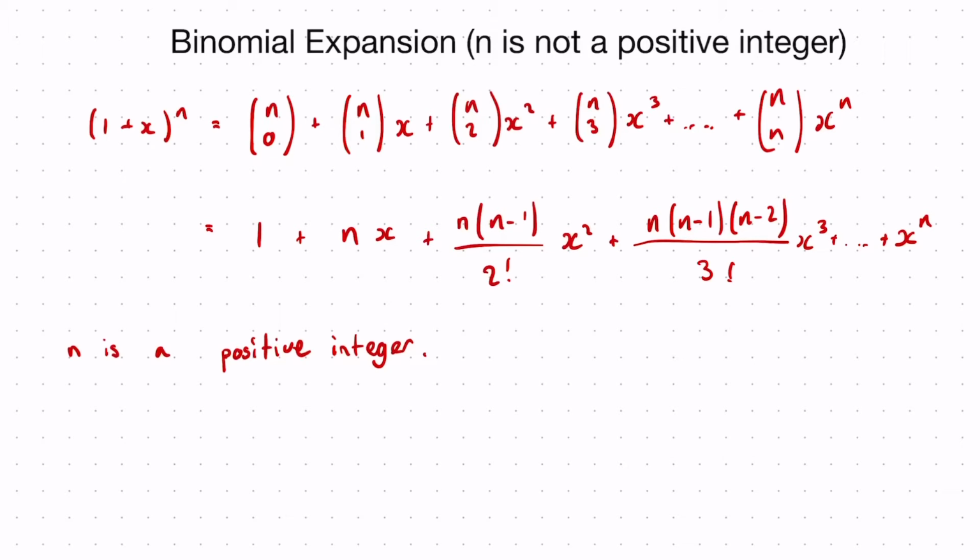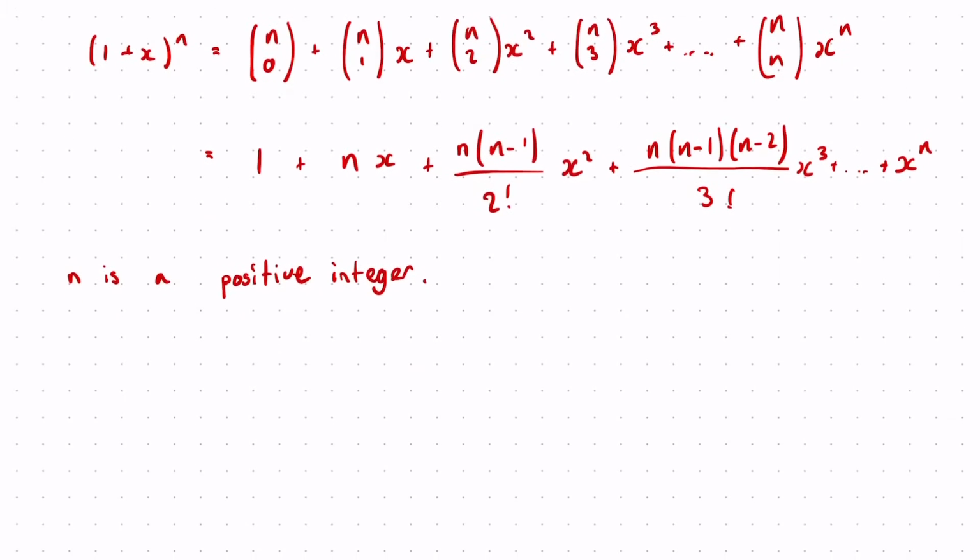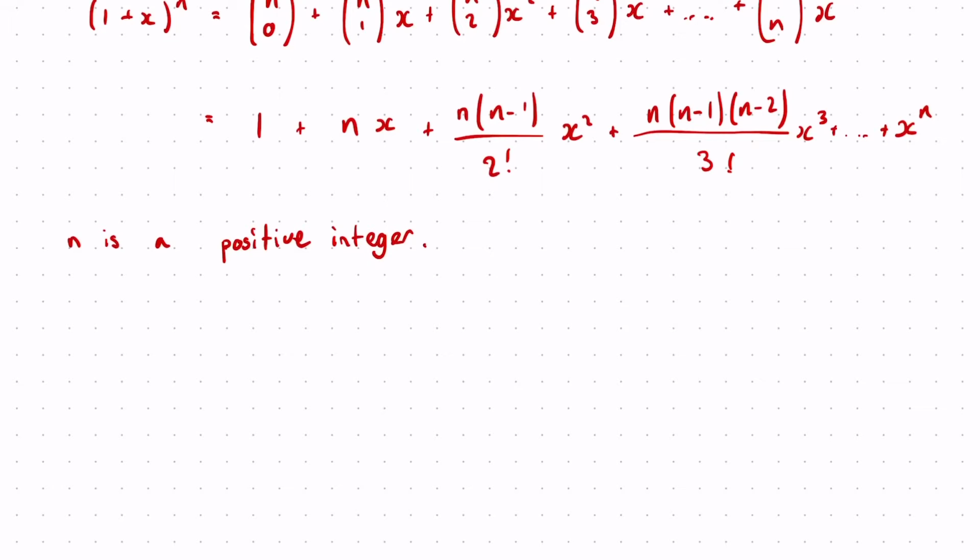When n is not a positive integer, there's a slight amendment to the way this looks. Okay, but it follows from this one here.